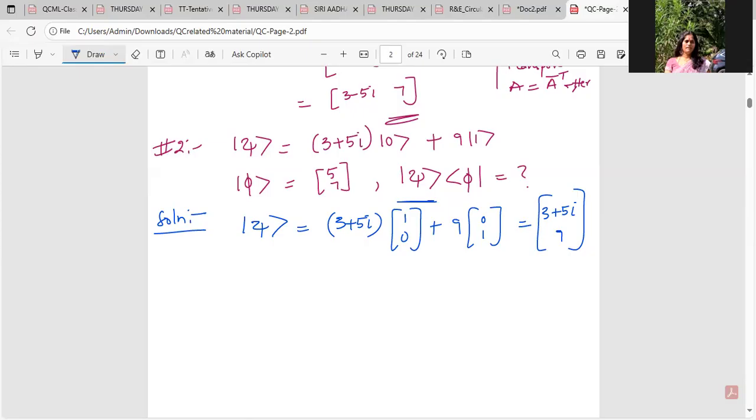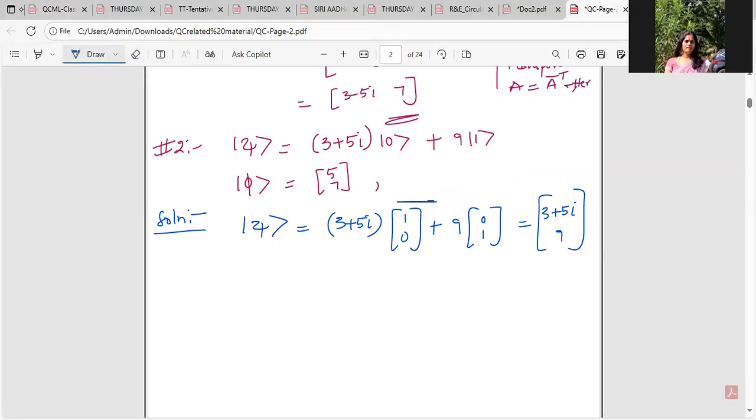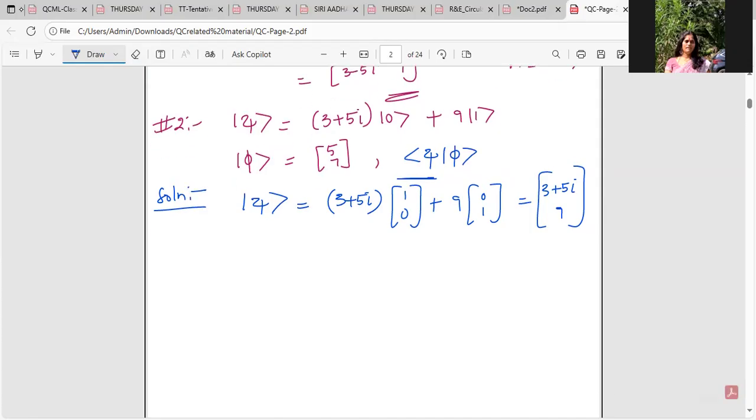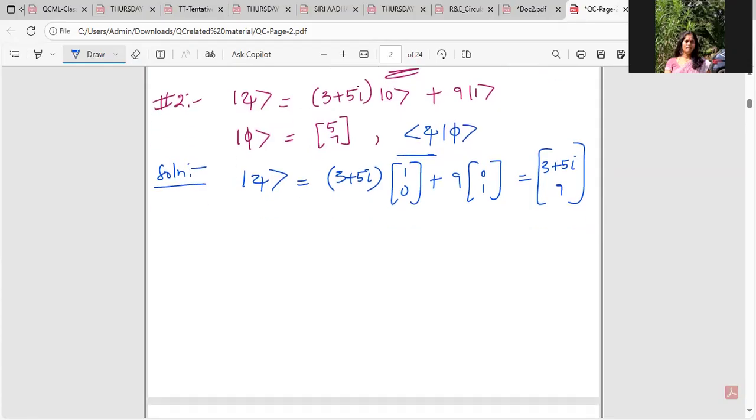Okay, just a second. Of course, I have not discussed the outer product yet. So this is the notation for outer product. I'm asked to find the inner product. I've not yet discussed the outer product. So let's find the inner product.